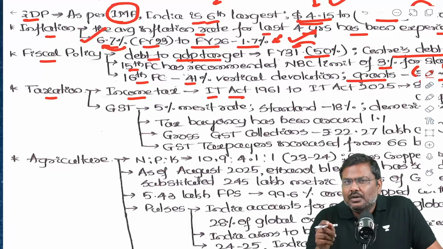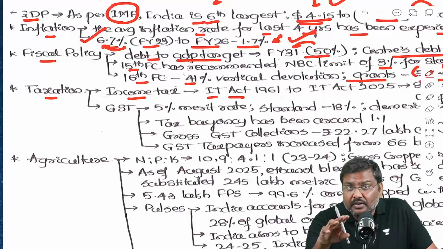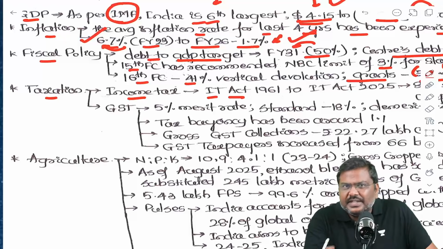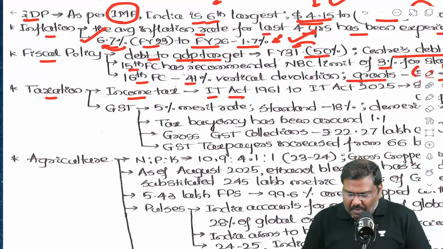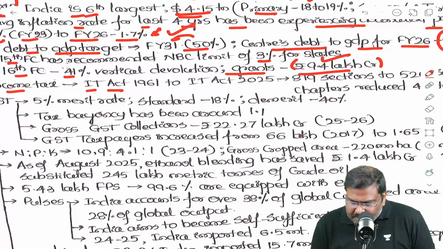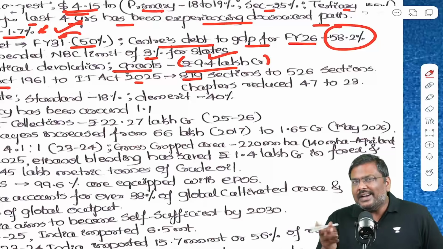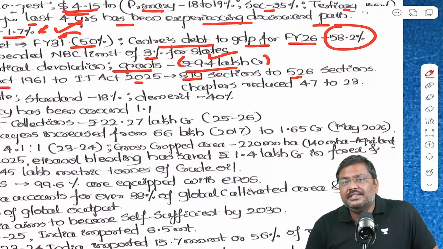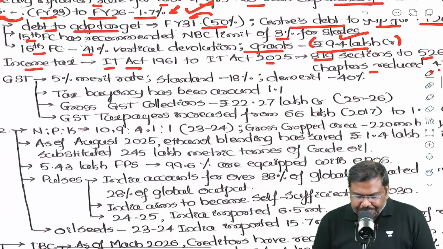The question can be to compare between Income Tax Act of 1961 with Income Tax Act of 2025. I hope all of you have seen at least 3 to 4 points in order to elaborate and get a good number of marks. So IT Act of 1961 to 2025, important data points. Earlier 819 sections were there, now 526 sections. The chapters have been reduced from 47 to 23.